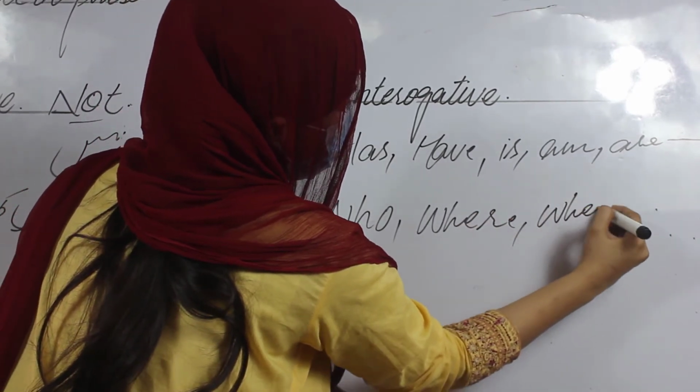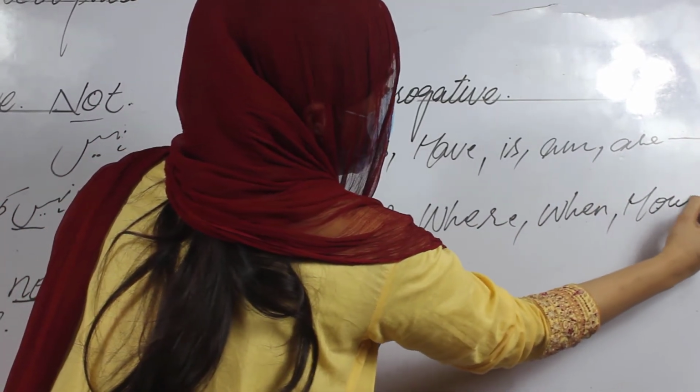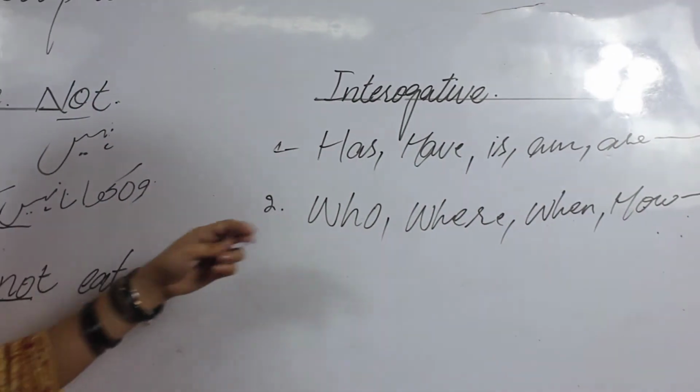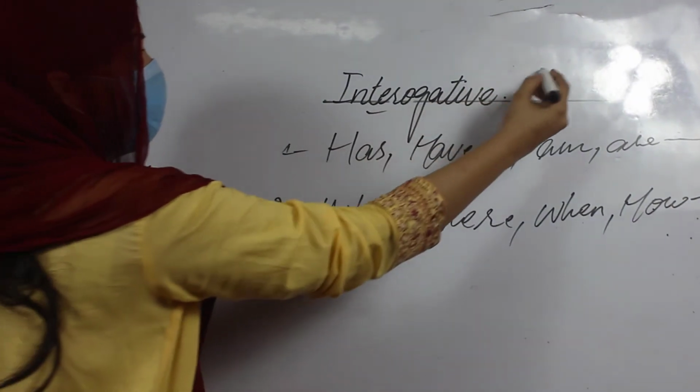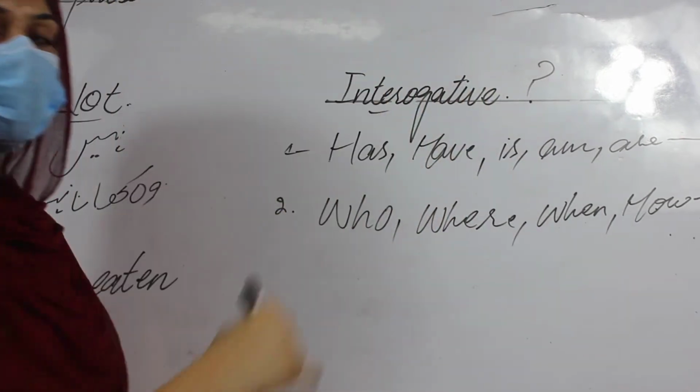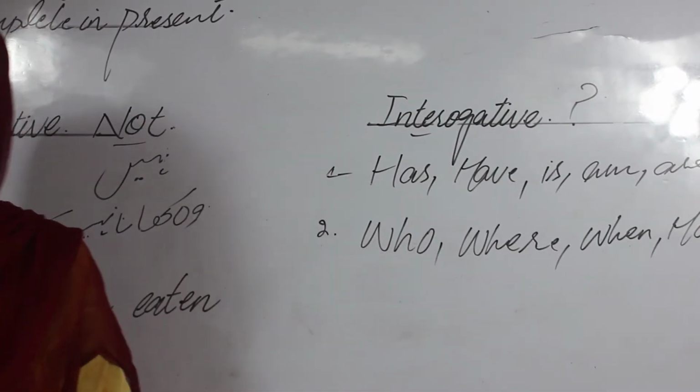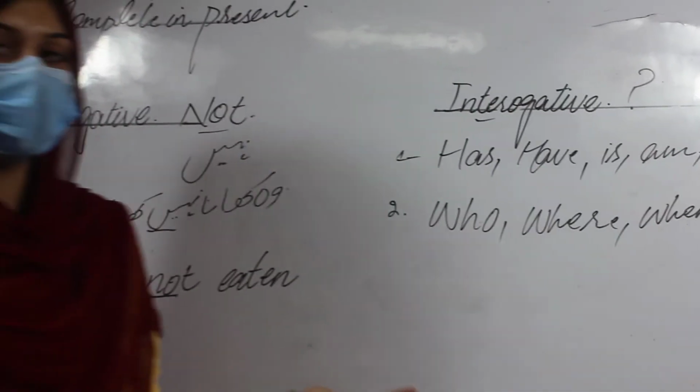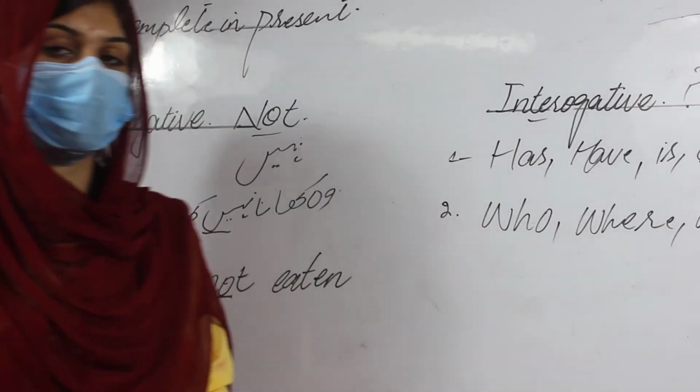when, how, and so on. These are types of questioning words, because interrogative actually means a question. Sometimes the question mark is present at the end of your statement, but sometimes not.